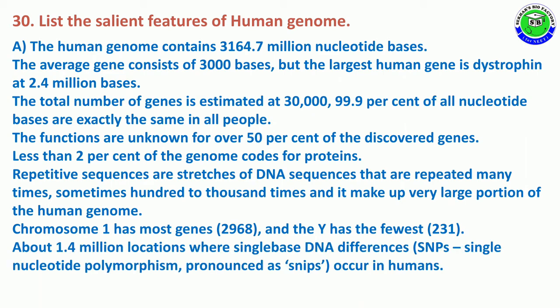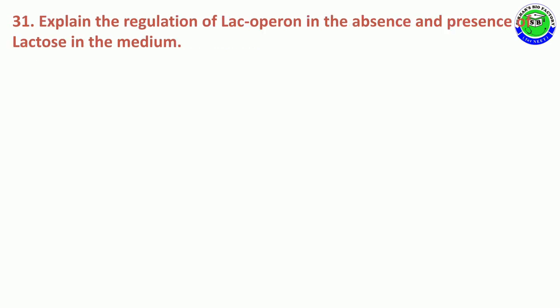About 1.4 million locations occur in the human genome where single base DNA differences, called SNPs, single nucleotide polymorphisms, pronounced as snips. These are the salient features of Human Genome Project. Question number 31. Explain the regulation of lac operon in the absence and presence of lactose in the medium.